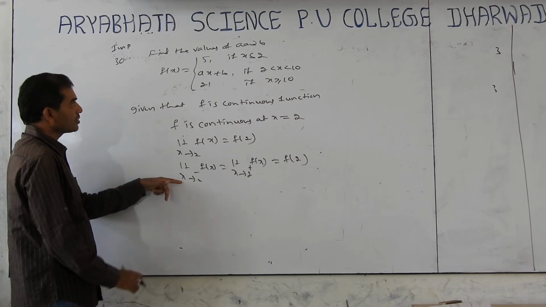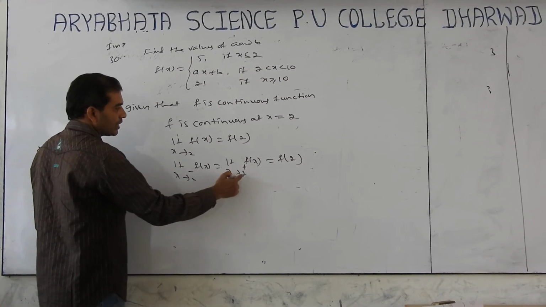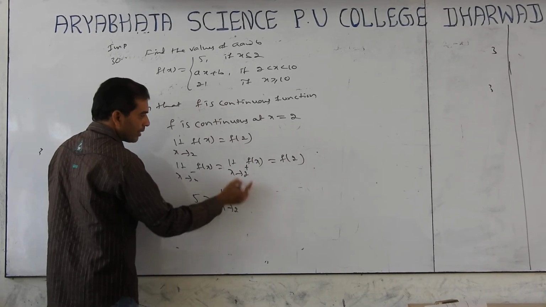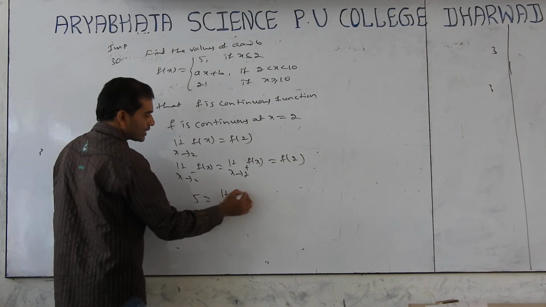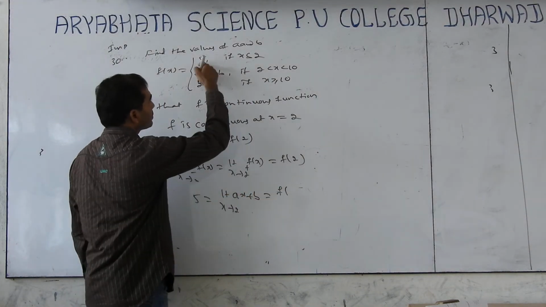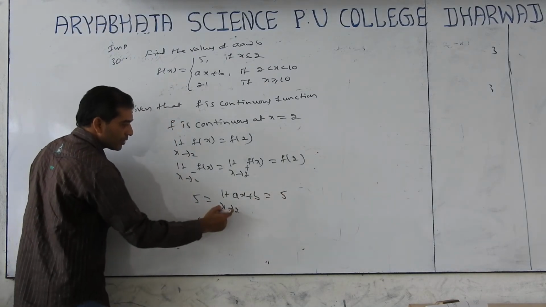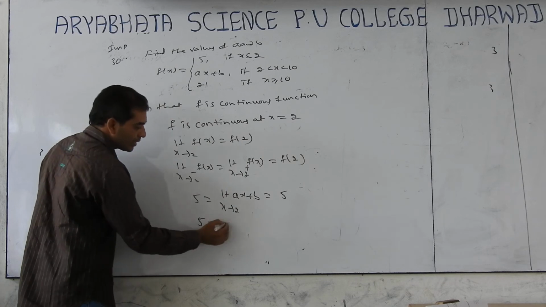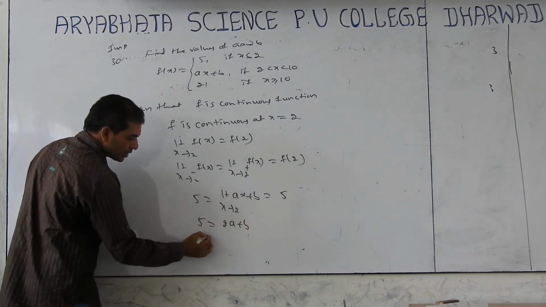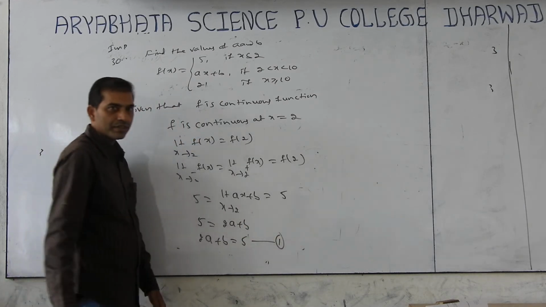Below 2 it is 5, above 2 it is ax plus b, equal to f of 2. f of 2 comes under this, equal to 5. So 5 equals, putting x equal to 2 here, 2a plus b. So one equation we got: 2a plus b equal to 5. Let this be equation number 1.